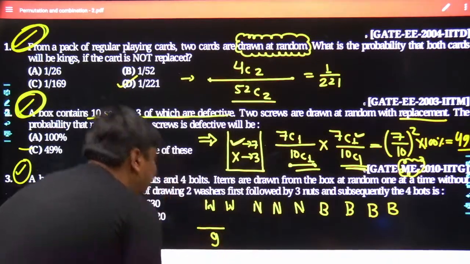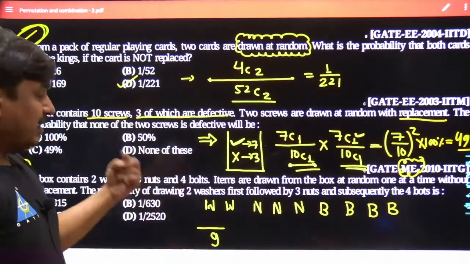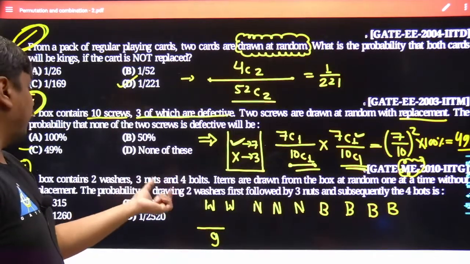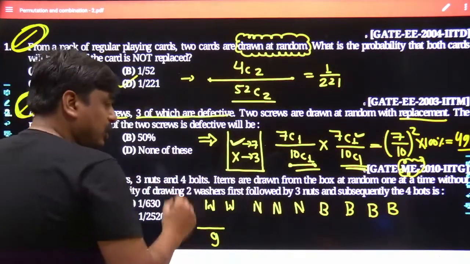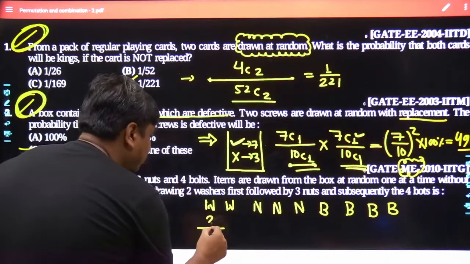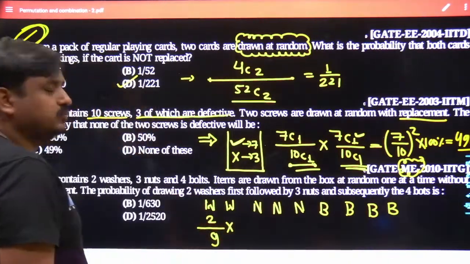At the very beginning, you are going to select one item out of 9 items, so obviously it would be 9 only. And that item has to be selected from the family of washers. How many washers did you have? 2. So it's going to be 2C1, simply 2.